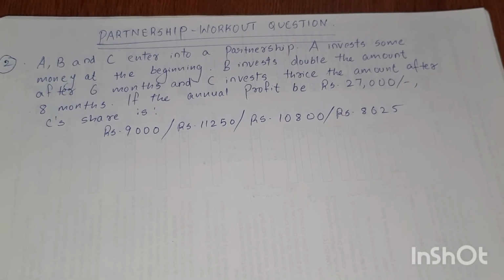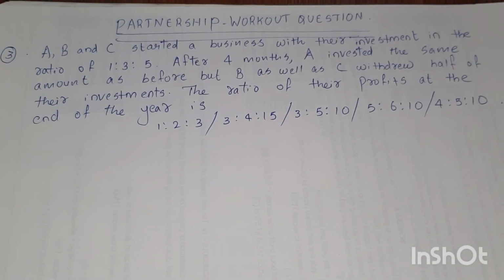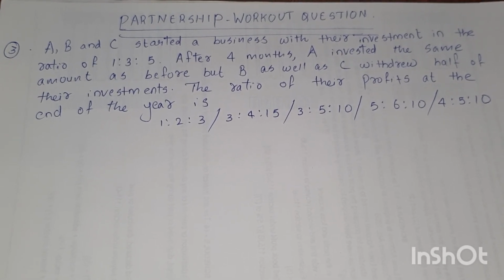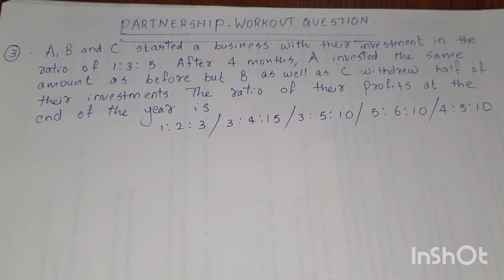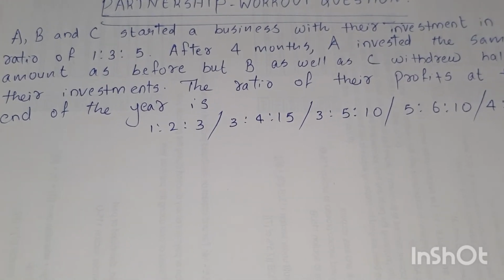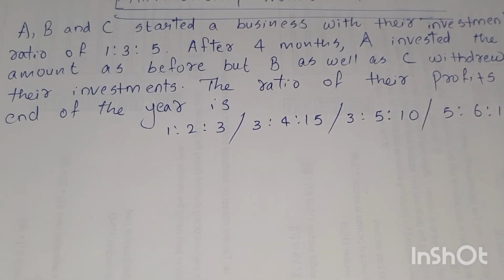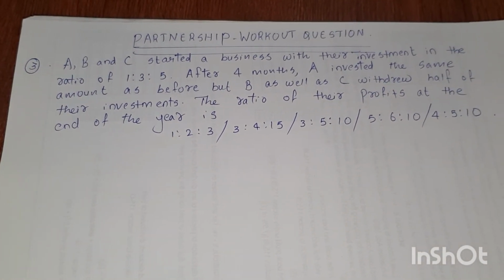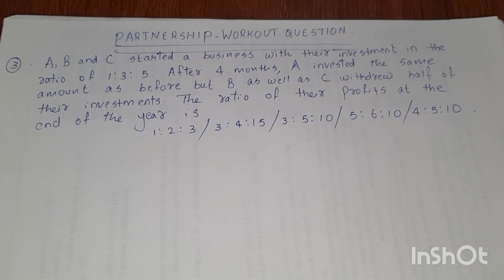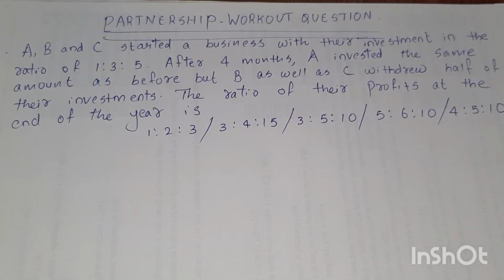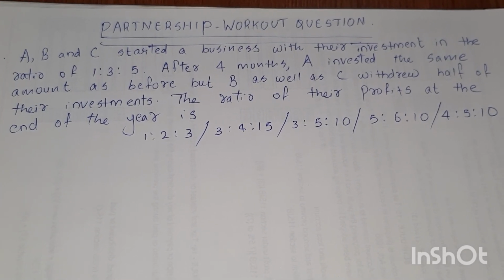And the third workout question is, A, B and C started a business with their investment in the ratio of 1:3:5. After 4 months, A invested the same amount as before, but B as well as C withdrew half of their investments. The ratio of their profits at the end of the year is, options: 1:2:3, 3:4:15, 3:5:10, 5:6:10 and 4:5:10.